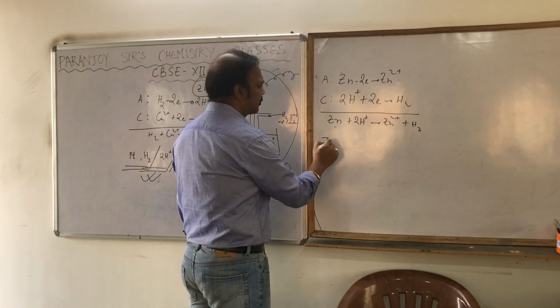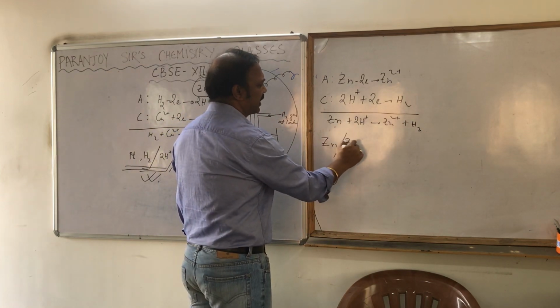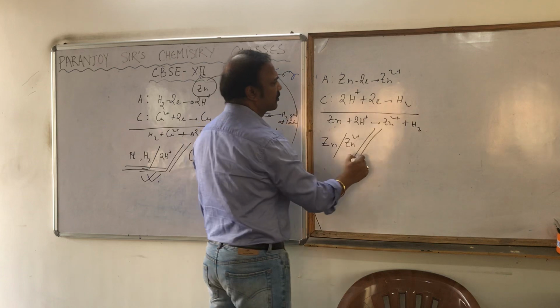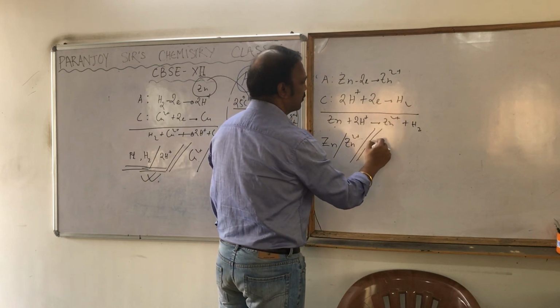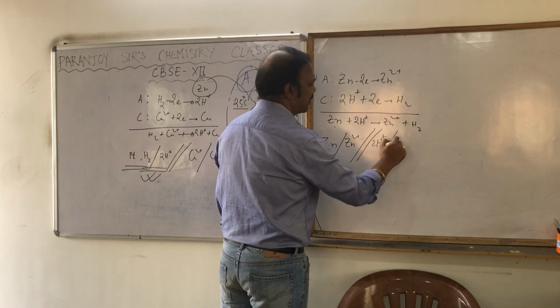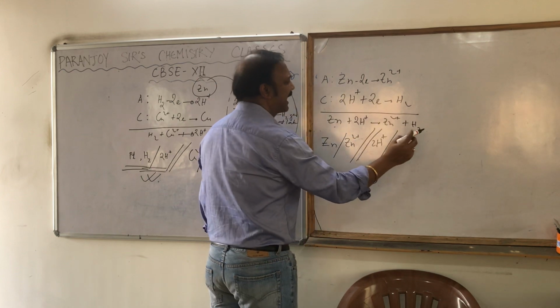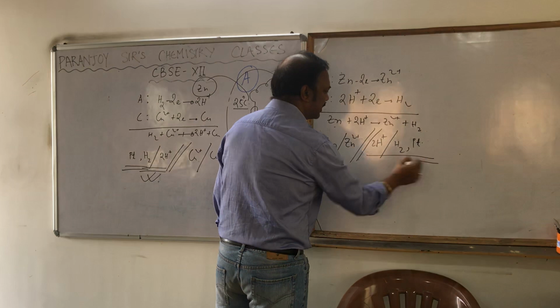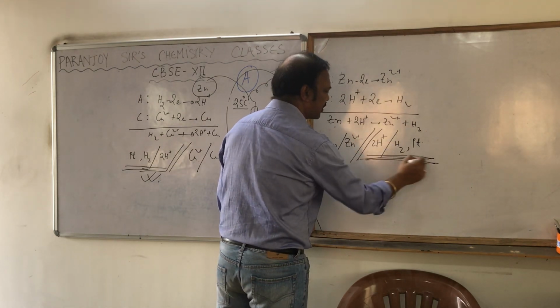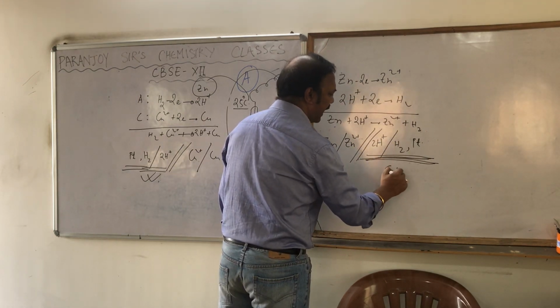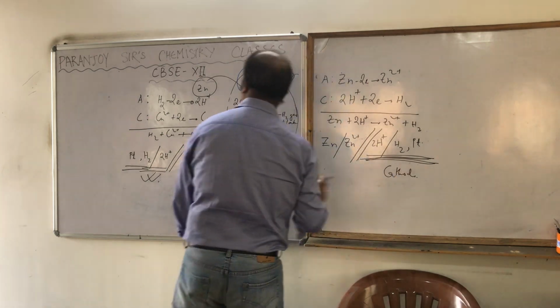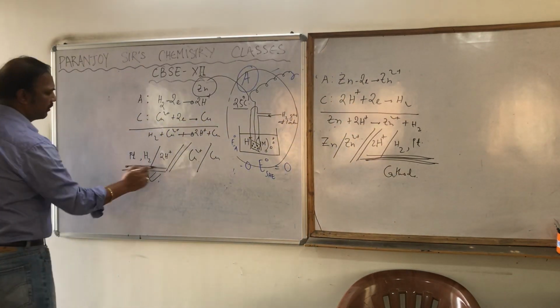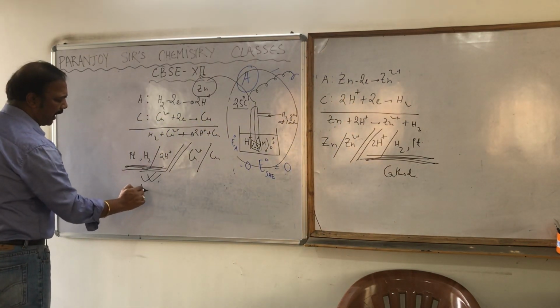And if I represent the cell, how will it look like? First anode. So Zn slash Zn2+ double slash, what can I write? H+ or 2H+ slash H2. But again at the end we have to write what? We have to write platinum. This is the representation of SHE when it is behaving as cathode. And this is the representation of SHE when it is behaving as anode.